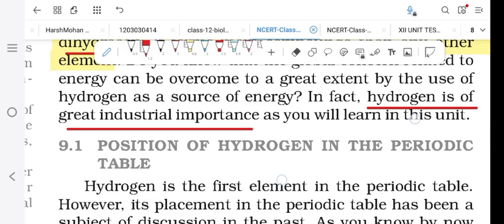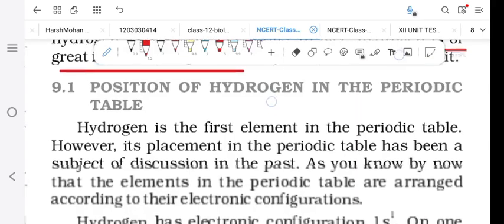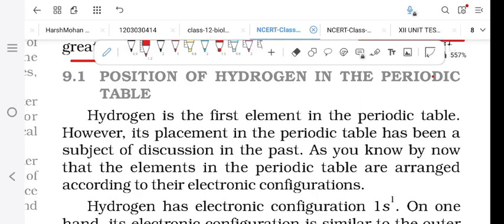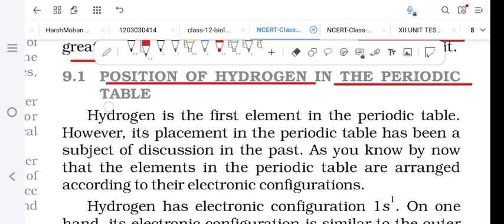It is used in industries, and it can also be used as a source of energy. So next we see the position of hydrogen in the periodic table. What is the position of hydrogen in the periodic table?